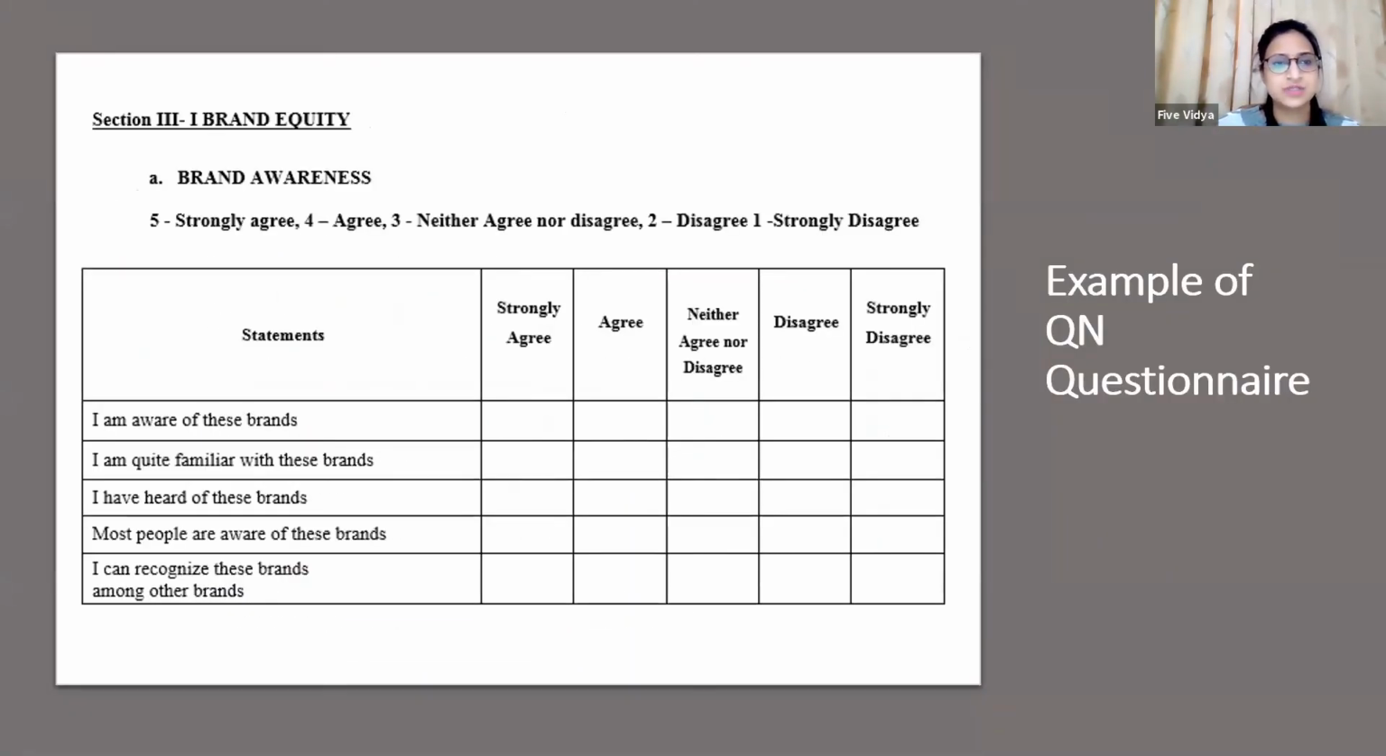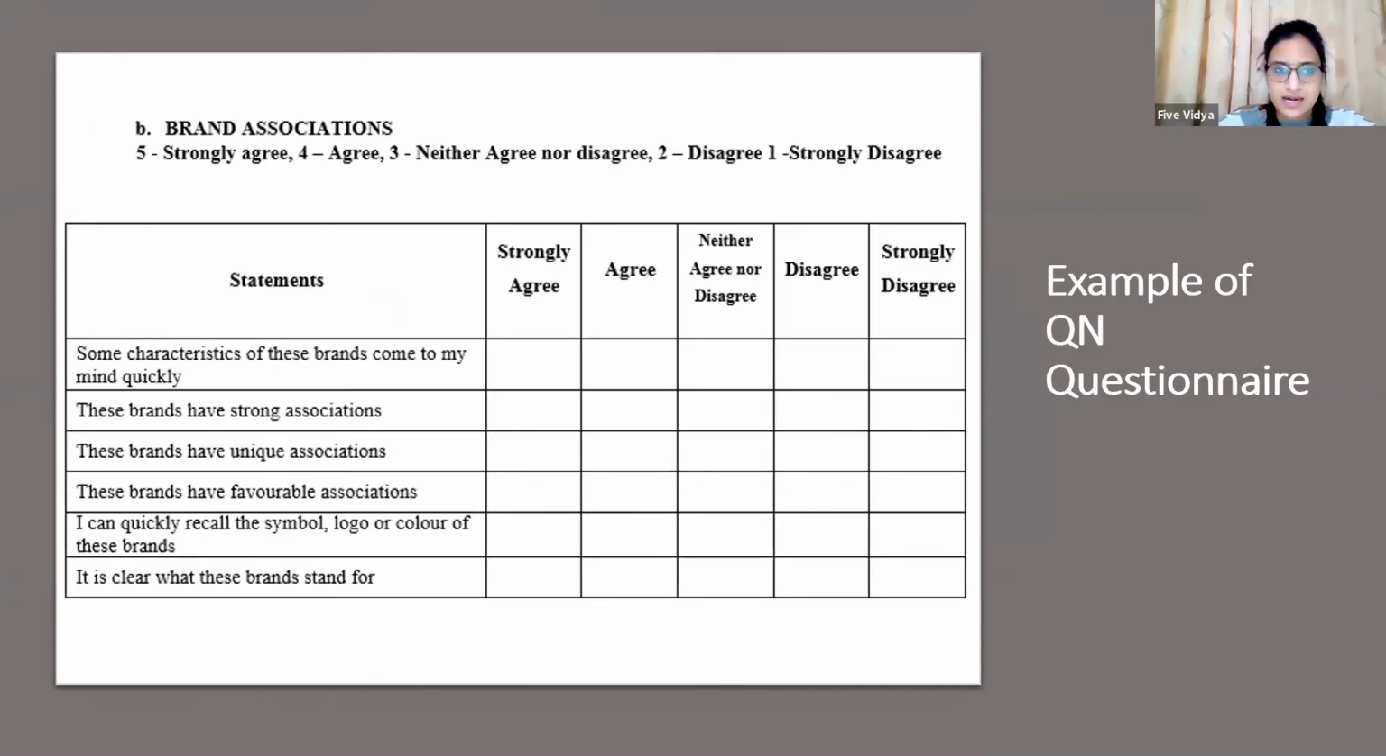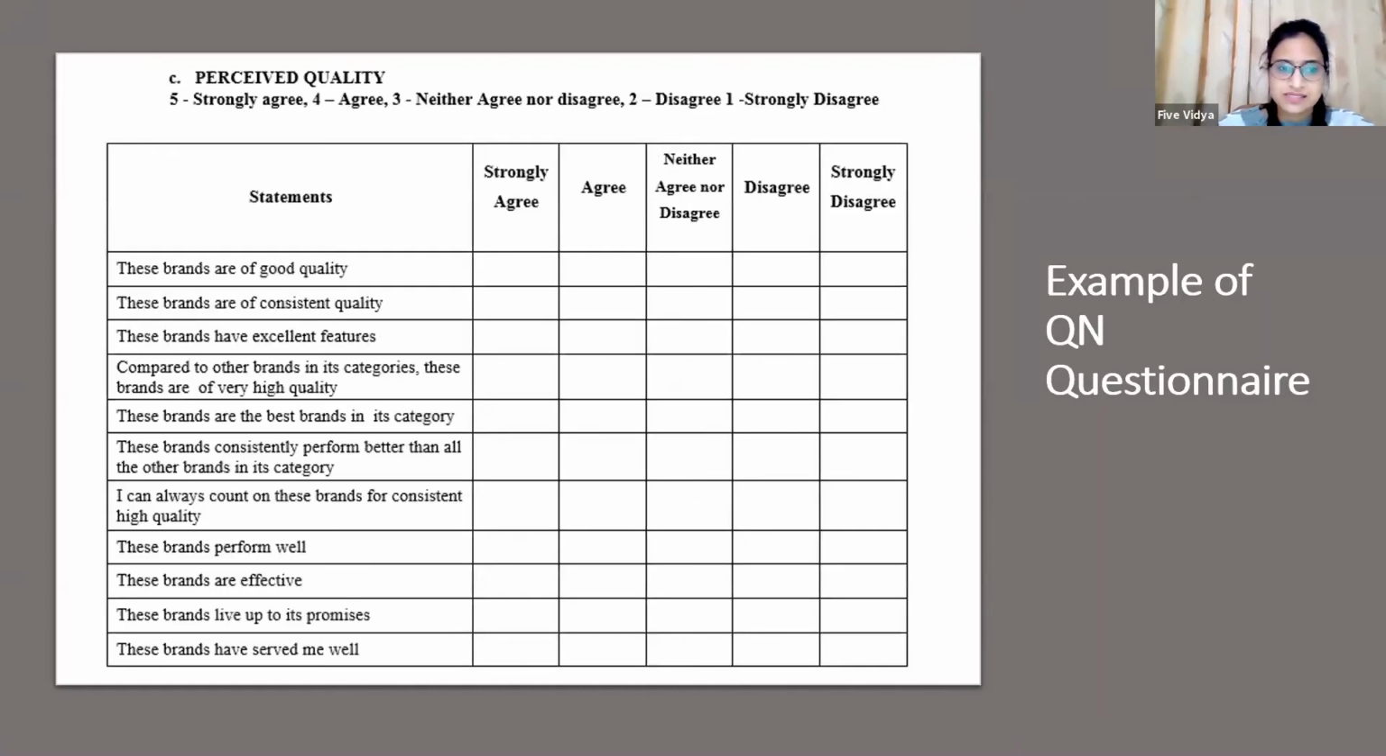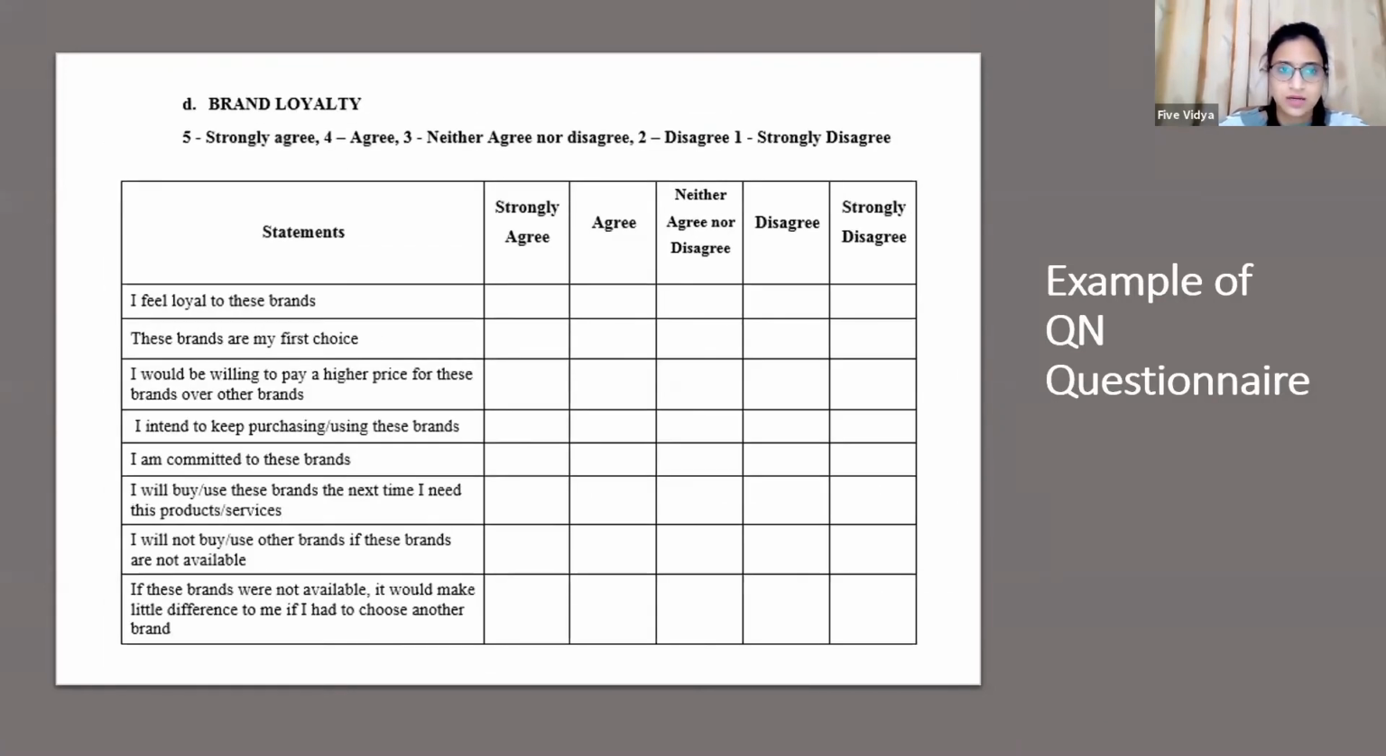You will see the third section is on brand equity, wherein I have considered the first variable as brand awareness, and I have used a Likert scale here, wherein I am writing statements which are related to brand awareness. If you read the statements, all of them are related to brand awareness. I have written 5 statements here, using a Likert scale. Then the second variable is brand association. Similarly, I have written a few statements related to brand association. Then third is perceived quality, and fourth is brand loyalty, right?